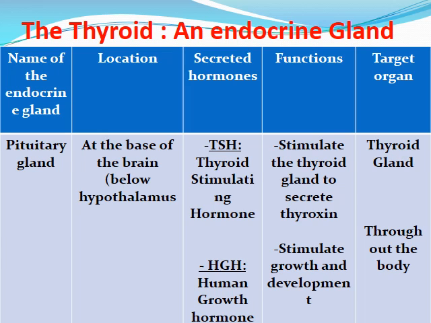Secreted hormones: TSH, thyroid stimulating hormone, and HGH, human growth hormone. What's the function of TSH? It stimulates the thyroid gland to secrete the hormone thyroxine and acts at the level of the thyroid gland, while human growth hormone stimulates growth and development, and it acts on the whole body.